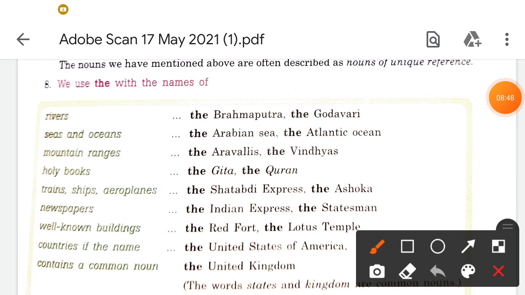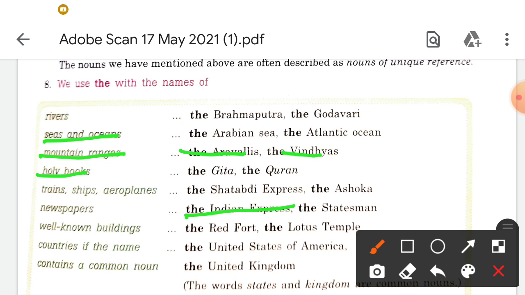Seas and oceans, like the Antarctic, the Arabian Sea. Mountain ranges, the Aravalis, the Vindhyas. Holy books, our scriptures, the Gita, the Quran. Newspapers, the Indian Express, the Tribune, like this.